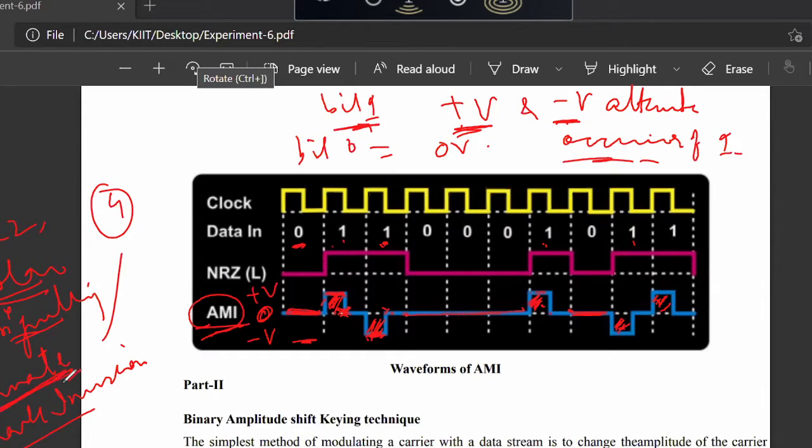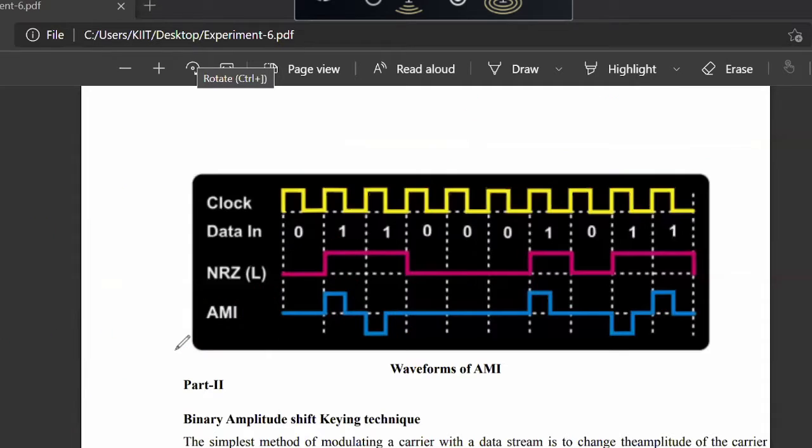Alternate, why is it called alternate? Because bit 1 is transmitted as plus V and minus V for alternate occurrences of 1. So therefore it is called alternate mark inversion. So these are the 4 waveforms which you will see in the video demonstration of this.